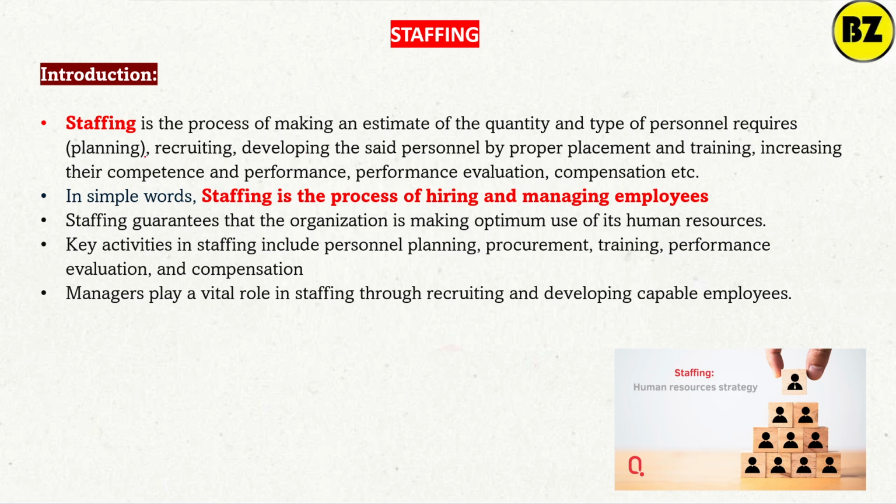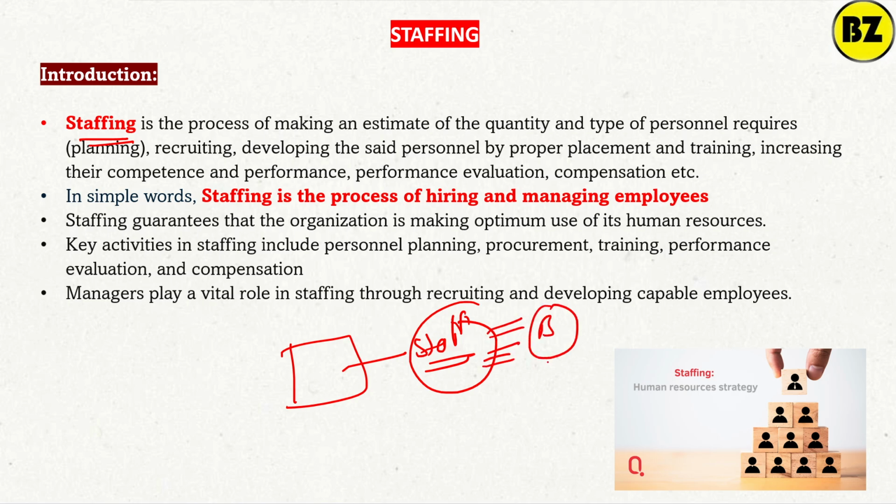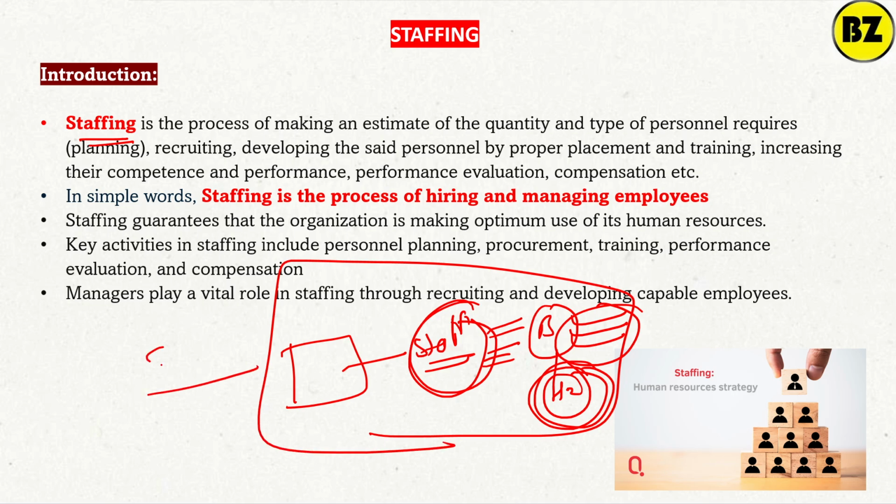Now see, what is meant by staffing? Staffing means, in a branch, in a bank, we are the staff of a particular bank, and HR is managing the staff. For example, posting, transfer, and promotion are all managed by HR. So we all are staff, being managed by HR. Overall, we can say this is staffing.